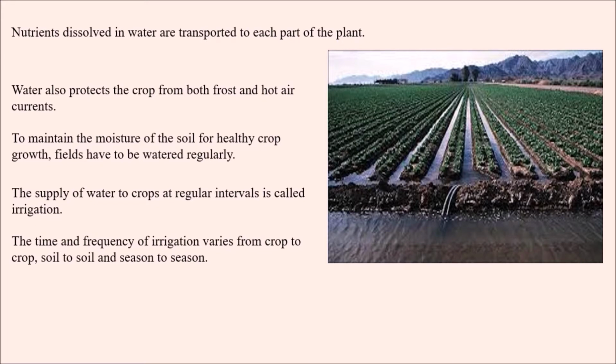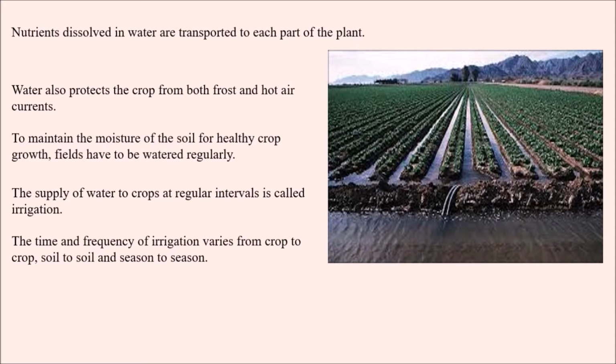It also maintains the moisture of the soil for healthy crop growth. And how is the moisture maintained? By watering the field regularly. The supply of water to crops at regular intervals of time is called irrigation.